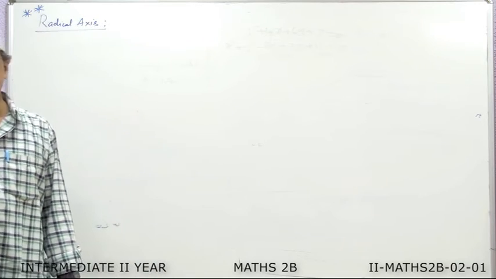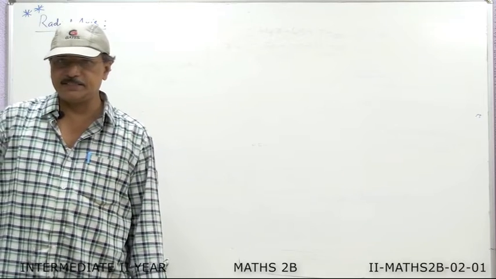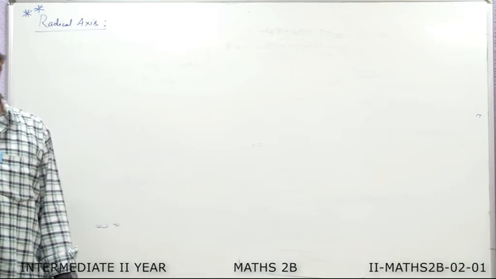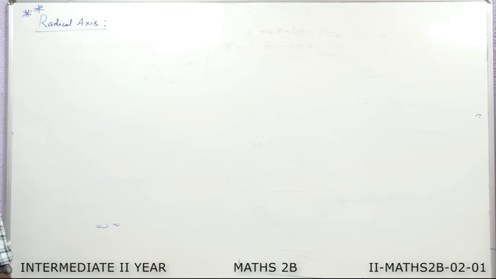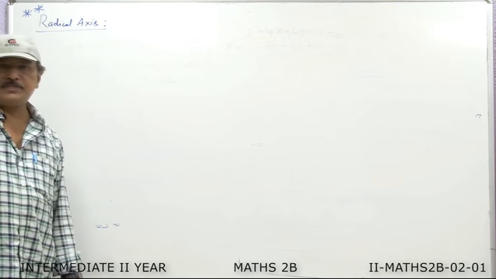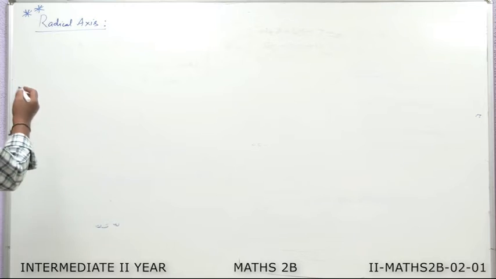This radical axis is defined for two circles. So the definition is like this. The radical axis of two circles is defined as the set of points in a plane, the powers of which with respect to the given two circles are equal. So I write the definition.